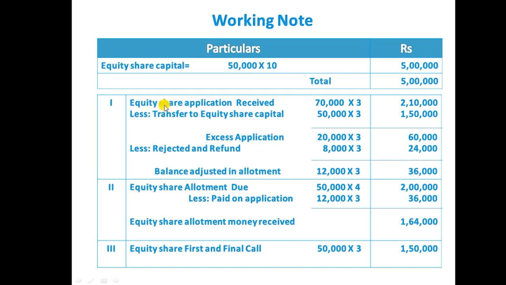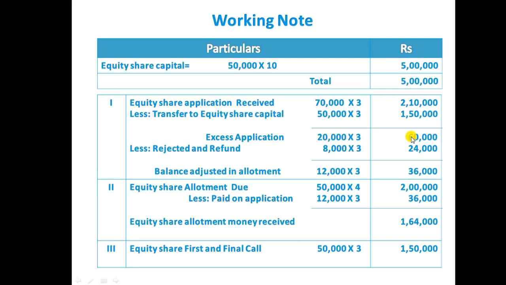In this question, at the time of application, the company received 70,000 shares into 3 each, 2 lakh 10,000. Less transfer to equity share capital 50,000 into 3. The company issued only 50,000, so the company should transfer to equity share capital only 50,000 shares into 3 each, 1 lakh 50,000 rupees. So of the 2 lakh 10,000 the company received, we need to minus 1 lakh 50,000, which is transferred to share capital. The balance 60,000 rupees is excess application money. That means 70,000 shares minus 50,000, balance 20,000 into 3, 60,000 rupees is excess application money.